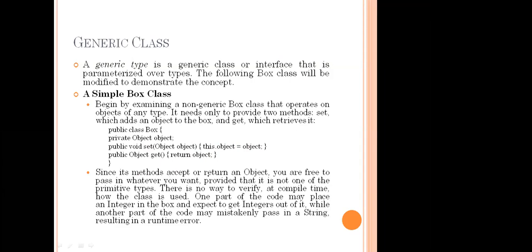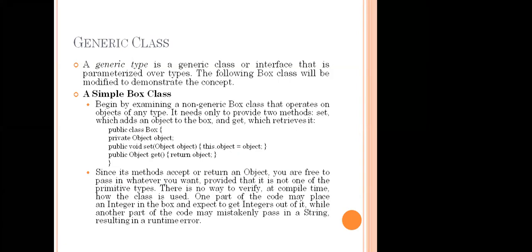Since its methods accept and return an object, we are free to pass in whatever we want, as long as it is not one of the primitive types. There is no way to verify at compile time, so we cannot say what type of object this is.